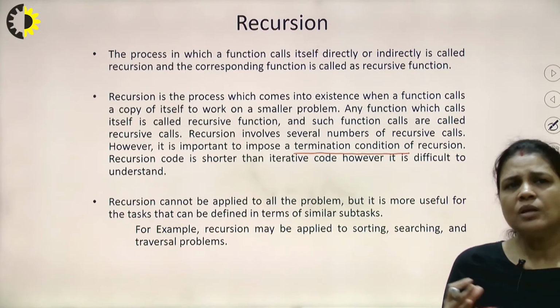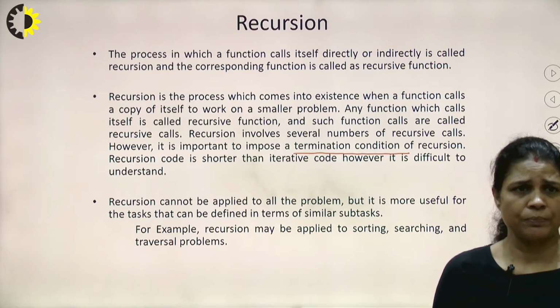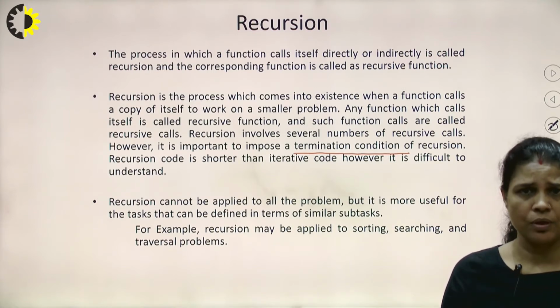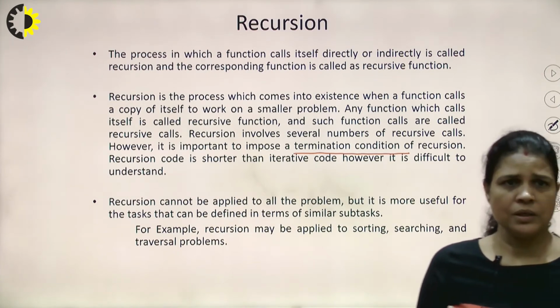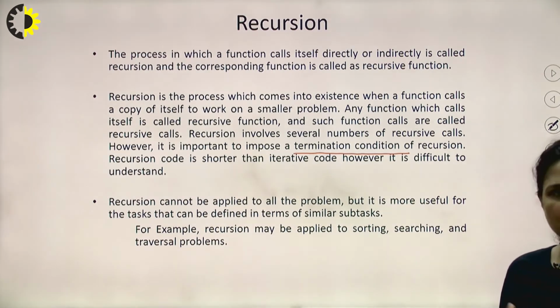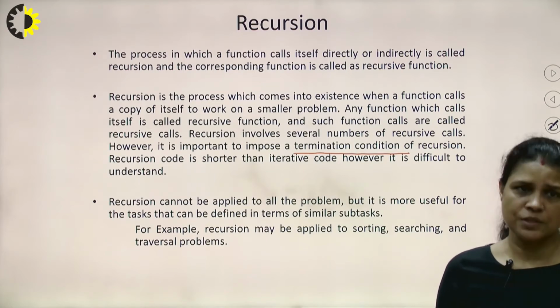Now, what is the advantage of recursion? Why are we studying the recursion process? If we implement an algorithm with a recursive procedure, the code will be shorter than iterative code. However, recursion is very difficult to understand. If a programmer is new, it is difficult to understand the recursive process.